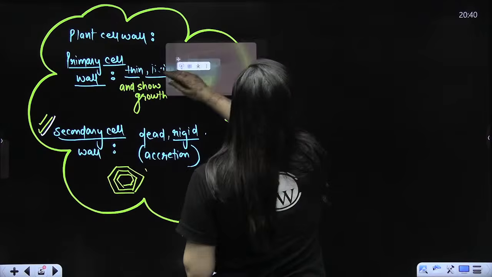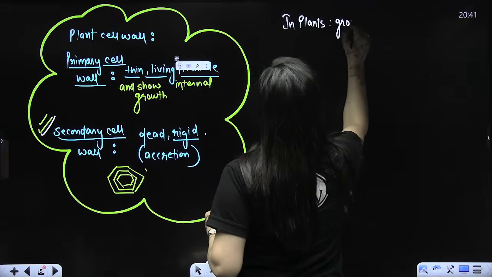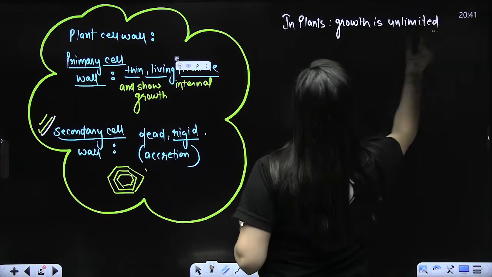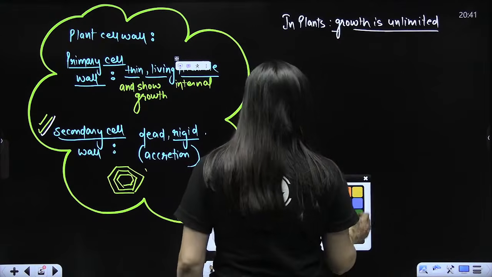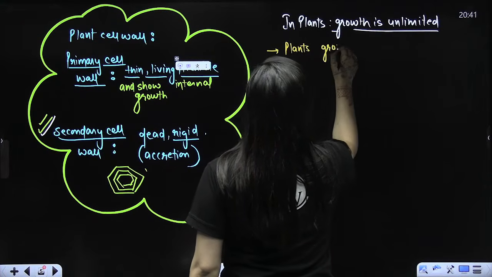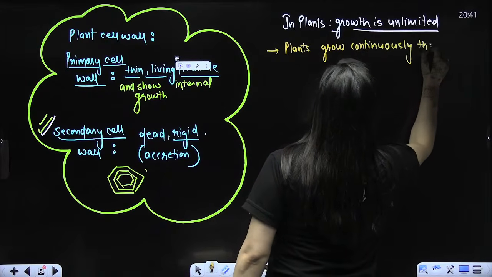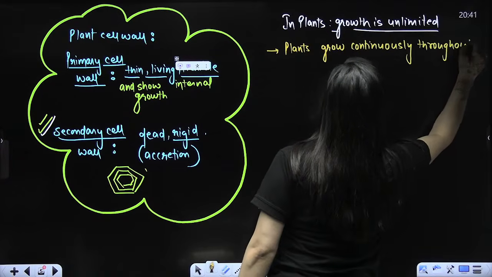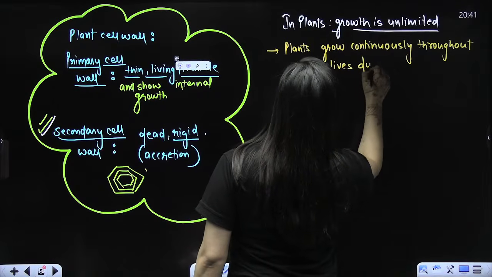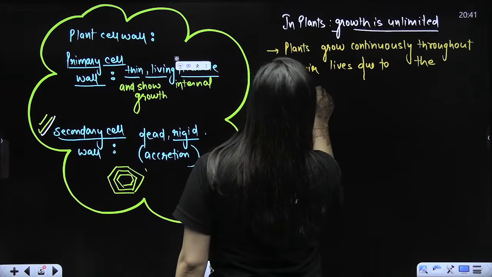Now, the next part that we have: in plants, growth is unlimited. I believe you all remember that. Why is it so? Basically, plants grow continuously throughout their life due to the activity of meristematic tissue.